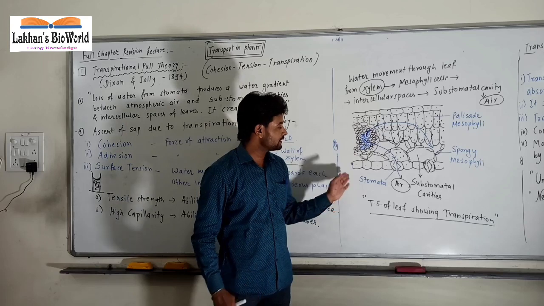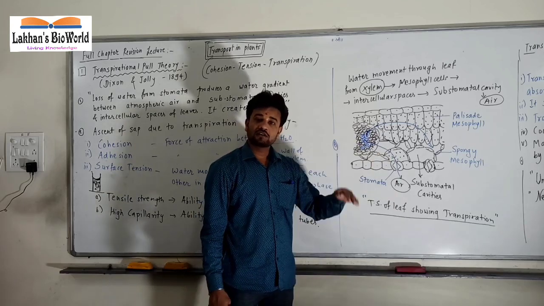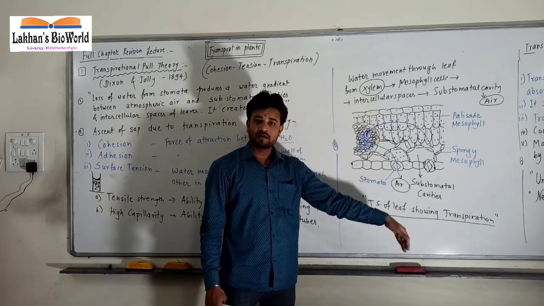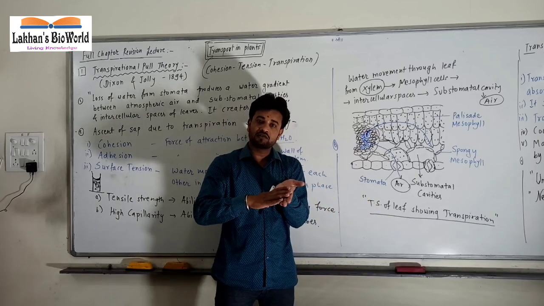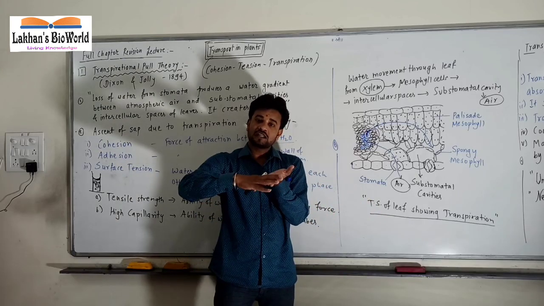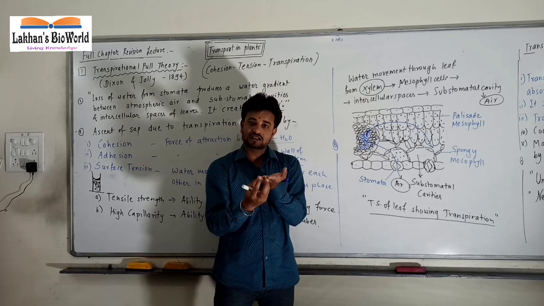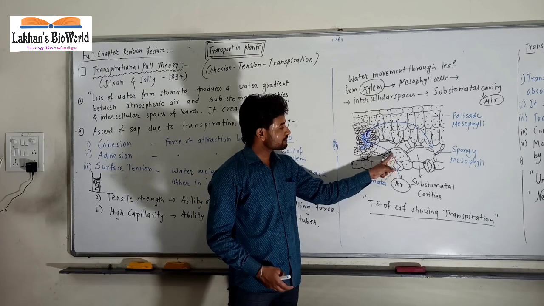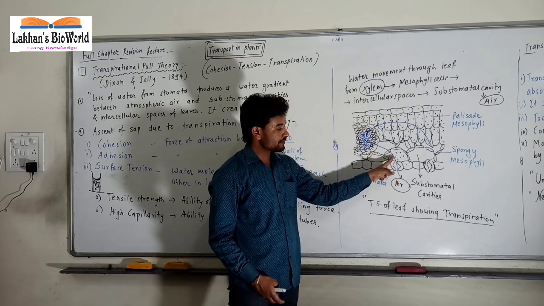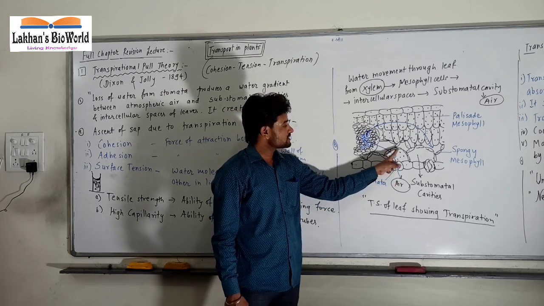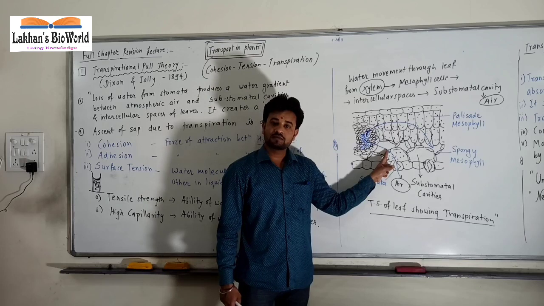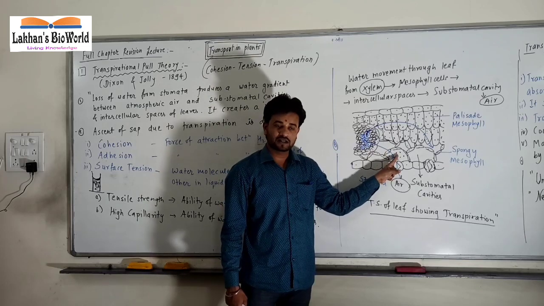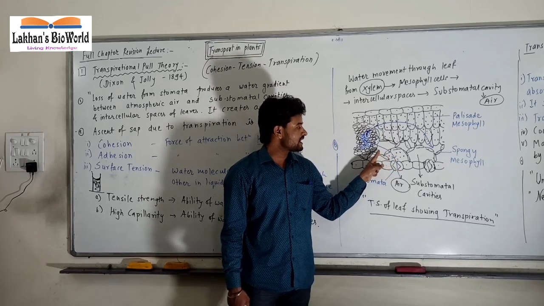At that time what will happen, due to less humidity water will be lost in the form of evaporation. तो आउटर सरफेस पे का पानी इवेपोरेट हो जाएगा. तो आउटर सरफेस के सेल्स they will absorb water from adjacent cells. तो इस तरीके से ये सेल्स, यहाँ से पानी बाहर जाने के बाद यहाँ के सेल्स का पानी इधर आ जाएगा. These spongy cells, water from spongy mesophyll will come into substomatal cavity. They will absorb water from the adjacent cells.